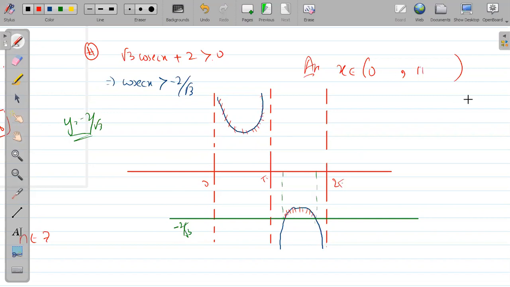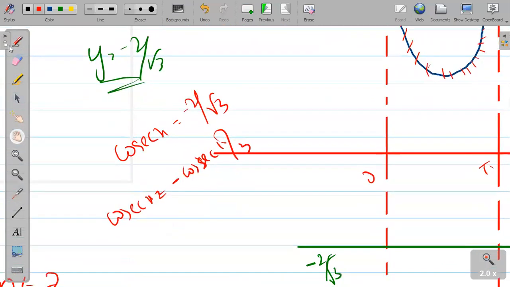Next, union. What about this interval? What are those two points where it is giving negative? Let's find it out. Let me write cosec x minus 2 by root 3. So cosec x is what? Minus 2 by root 3. So root 3 by 2 is what? Is it not pi by 3?